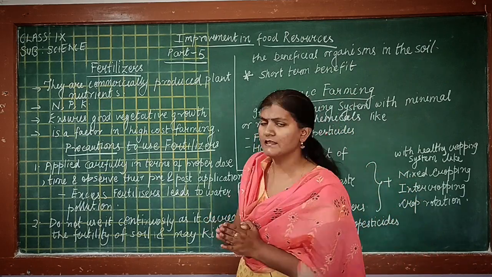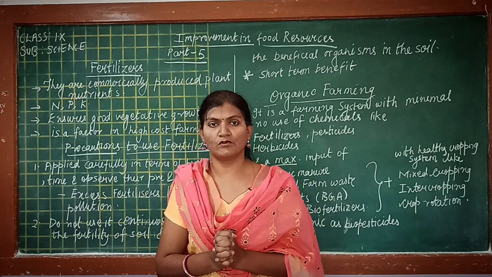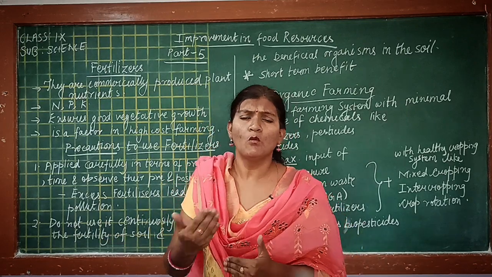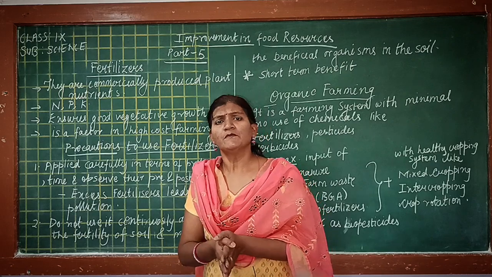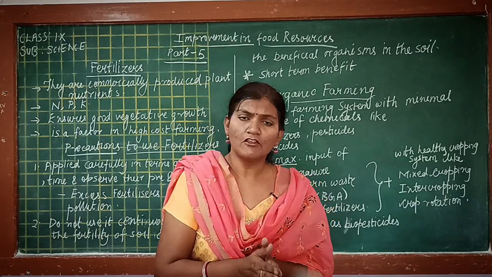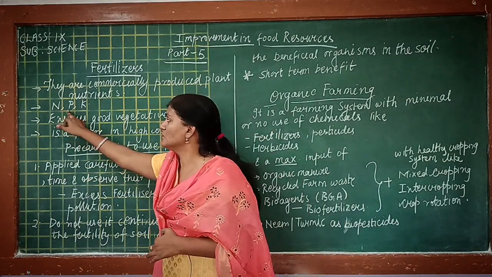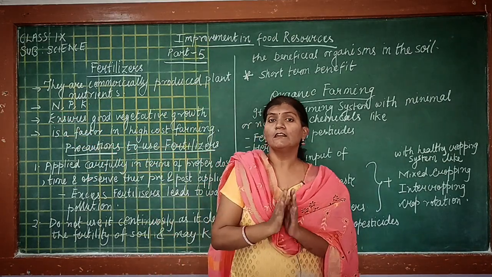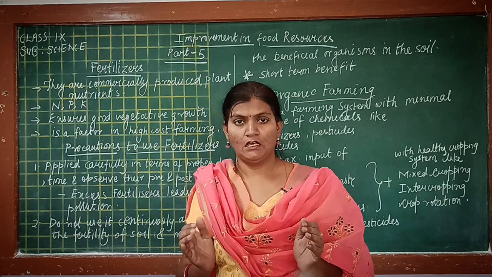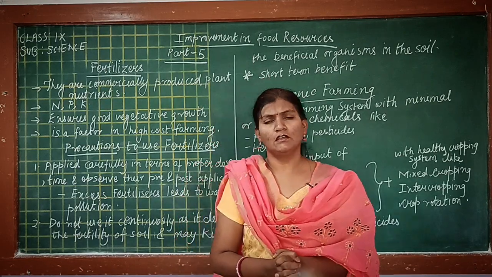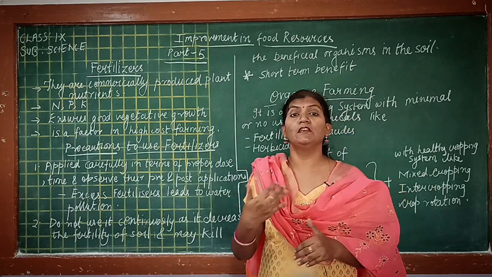Students, fertilizers can provide any type of nutrient, because we are adding the nutrient from whatever sources we can get. But if you look at fertilizers, these three nutrients, nitrogen, phosphorus and potassium, are in plenty of amount in the fertilizers. And you may have heard about NPK fertilizer.